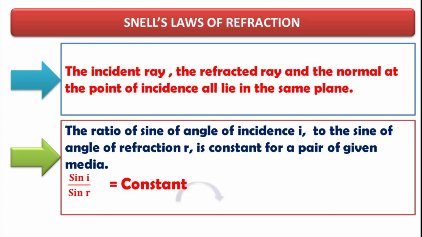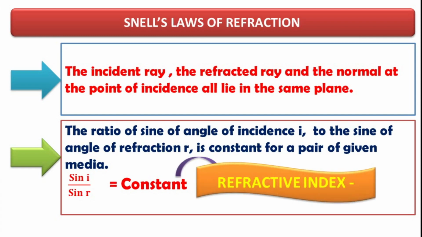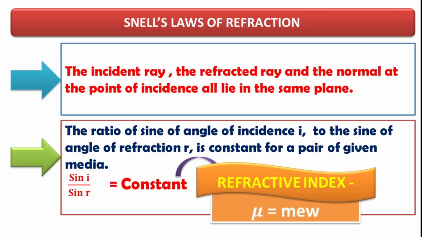This constant we can call by a term called refractive index. It is denoted by a Greek letter pronounced as mu.